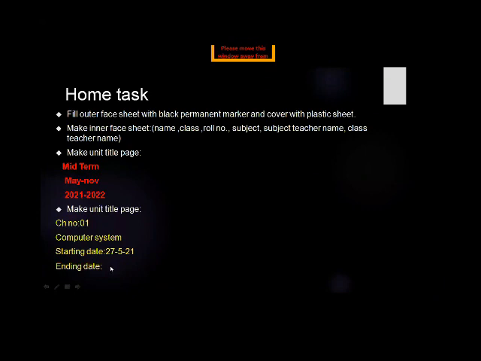Now first take a screenshot of the home task. It is very important to take the screenshot. You will make the title page of the first term, midterm, May to November. Write the duration May to November and the year 2021 to 2022, and then you will make the title page of the unit, computer system, with the starting date and the ending date. So this is basically how you will maintain your copy.